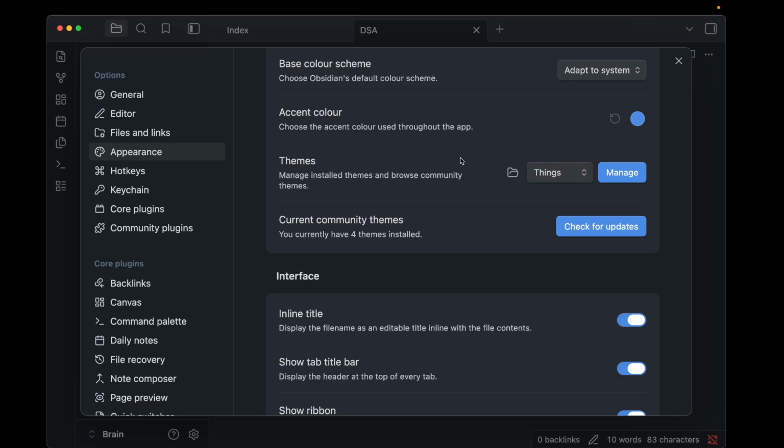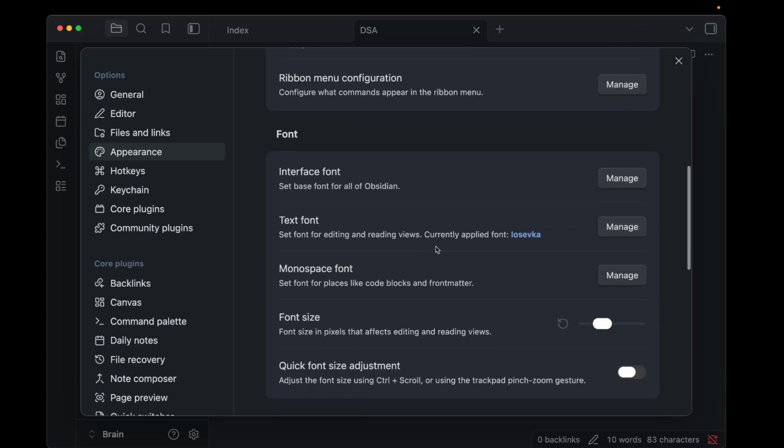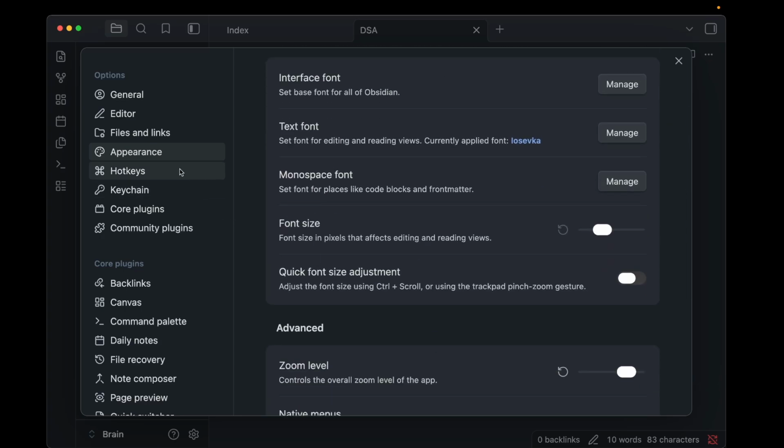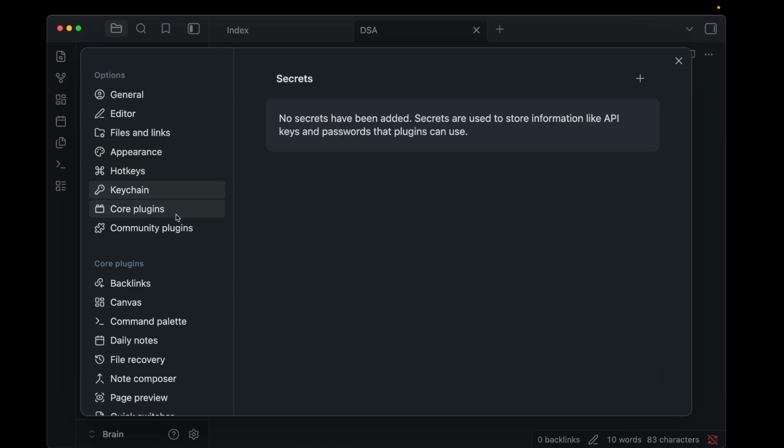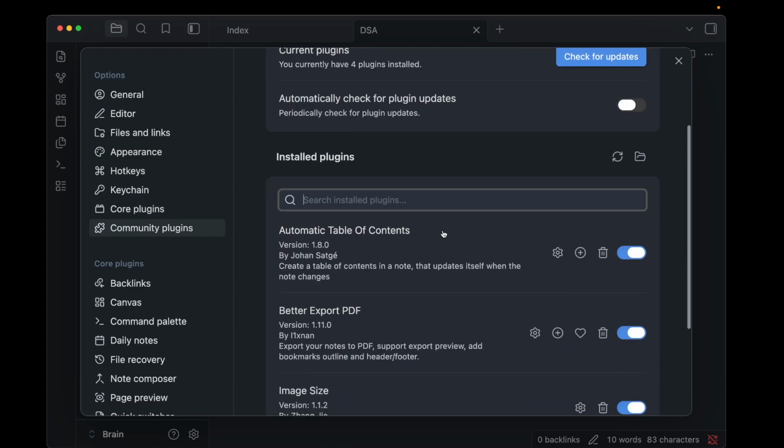And then also, under appearance, the theme, yeah, it is pretty good. For the interface theme, yeah. I don't have many hotkeys. So this is very cool.